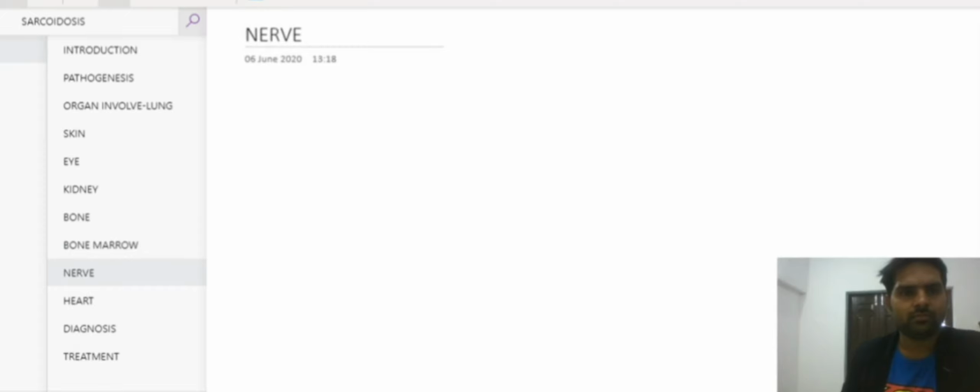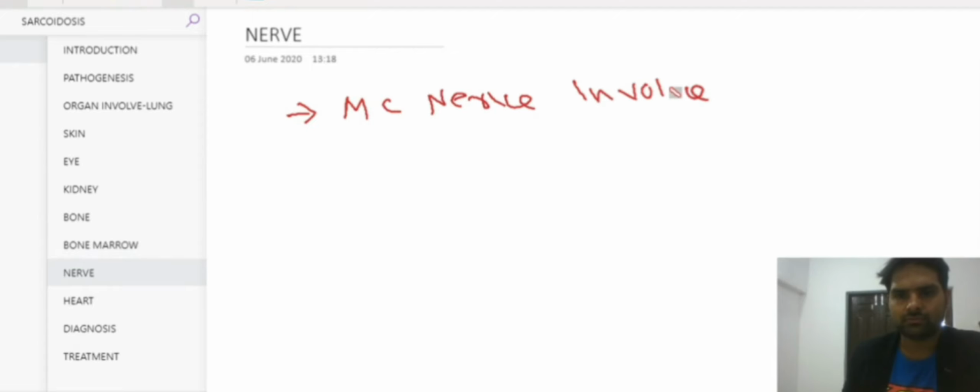Now, there is one more famous question that is asked in sarcoidosis, which is the most common nerve involved? The most common nerve involved in sarcoidosis is the seventh nerve. So seventh nerve palsy is the most common seen in case of sarcoidosis.